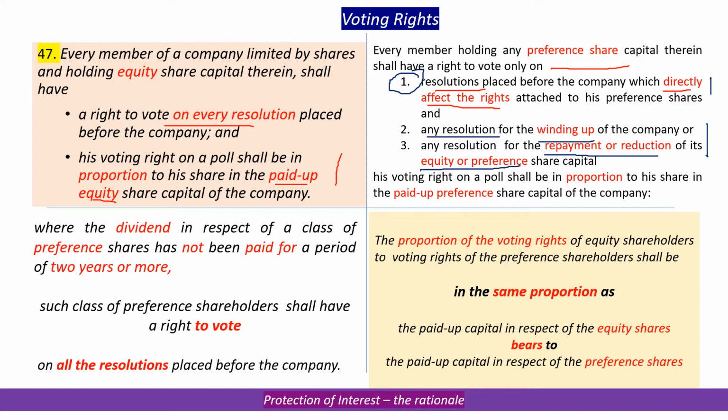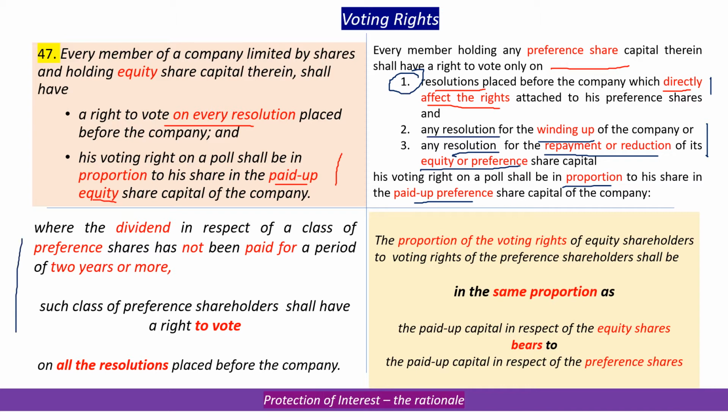Because when the money of the company is used to repay other creditors or other parties, that affects the rights of a preference shareholder, and hence he also has a right to vote on resolutions which involve repayment or reduction. Once again, his voting right will be in proportion to the paid up amount vis-a-vis the paid up preference share capital of the company. Now, this is regarding what a member as an equity holder has: a right to vote on every resolution, and a preference shareholder has a right to vote on resolutions which affect his rights.